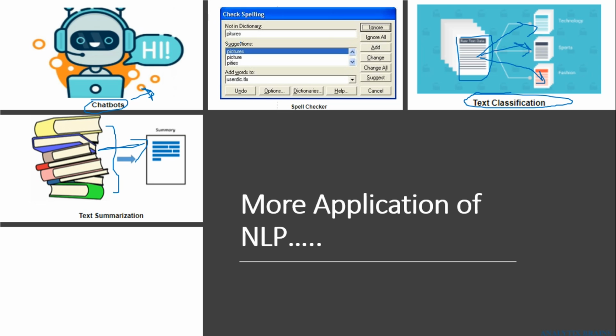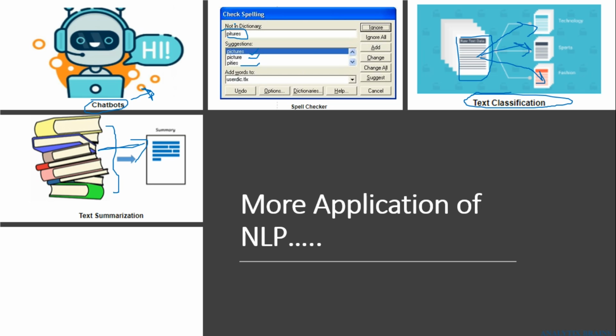Next is your spell checker. Whenever we work on Microsoft Word, we find that whenever you write something wrong and click on that specific word, it will give you a set of options with suggestions with respect to that specific word that you had written. Like if you have written the word pitures, it will give you a suggestion like it should be picture or pitties, something like that.